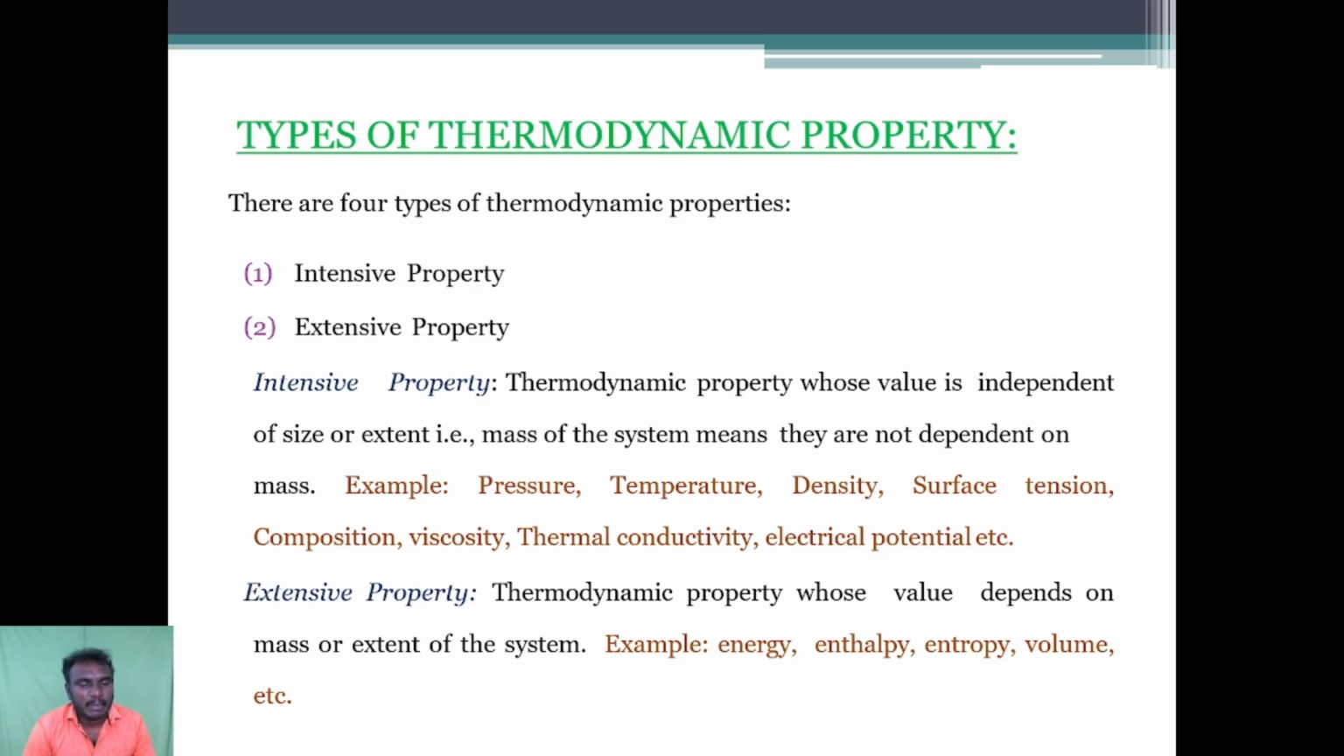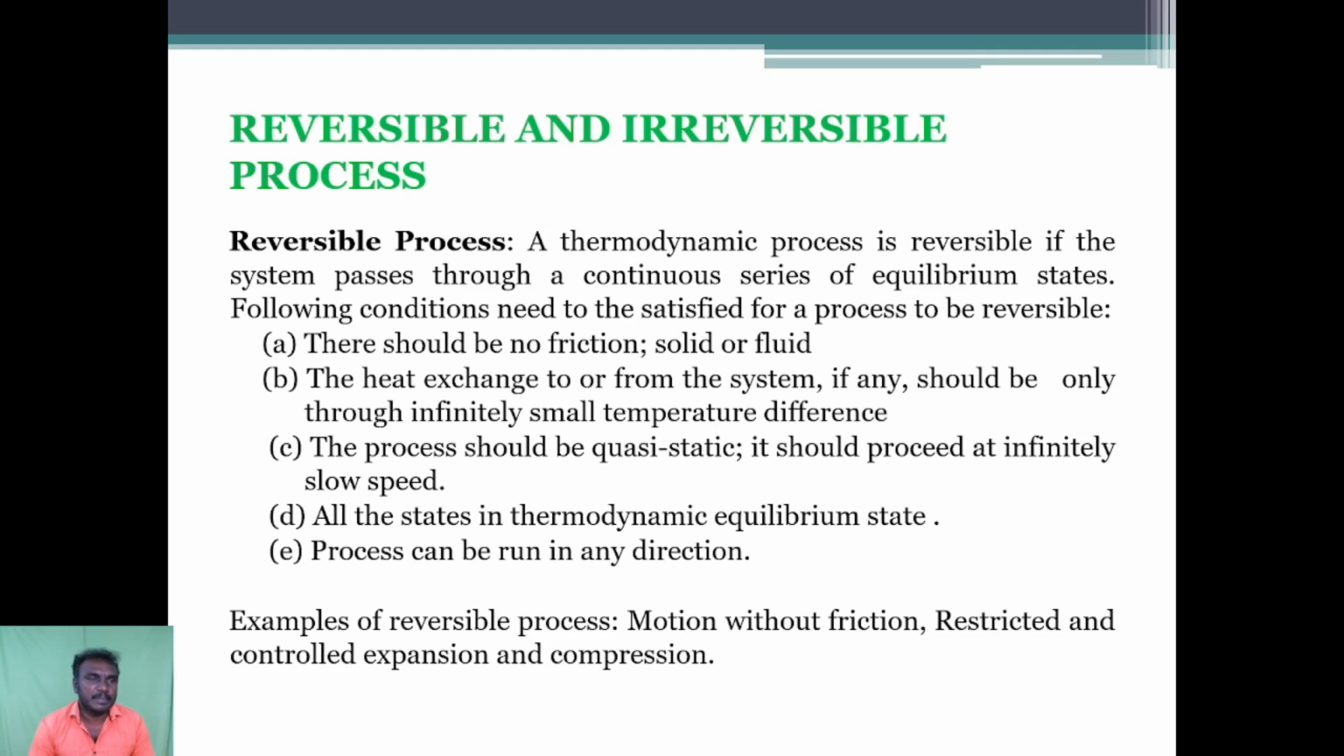Extensive property: the thermodynamic property whose value depends on the mass or extent of the system. Best examples are energy, enthalpy, entropy, volume, etc. Next, we are going to discuss reversible and irreversible processes. What is a reversible process? As the name implies, a thermodynamic process is reversible if the system passes through a continuous series of equilibrium states. The following conditions need to be satisfied for a process to be reversible.